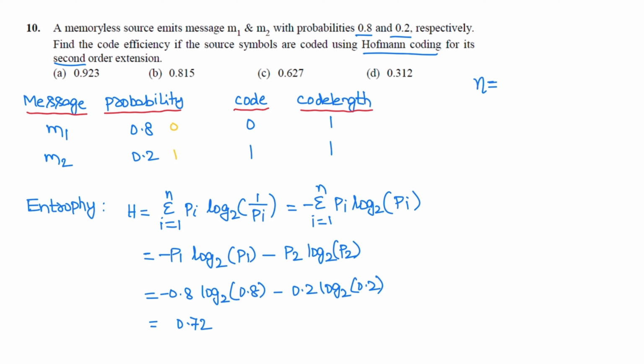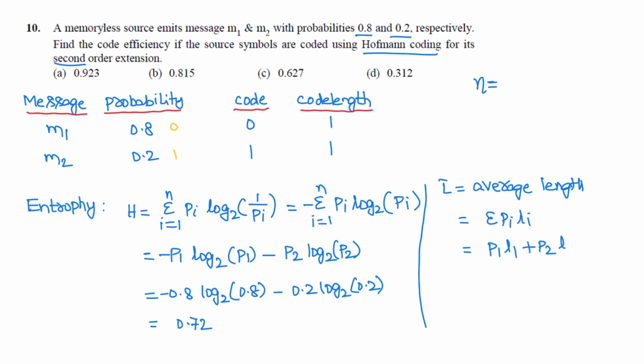Next is code length, average length L bar. So average length L bar is equal to sigma pi Li. So that is P1 code length L1 plus probability of symbol 2 code length L2. So probability of symbol 1 is 0.8 and code length is 1.